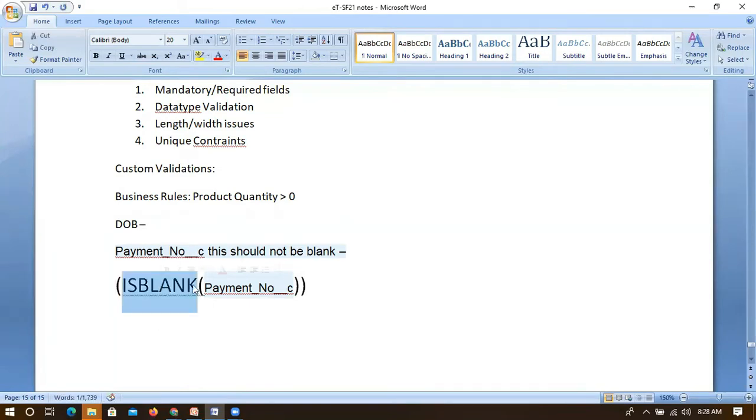We are just showing an error message to the user, so we have to write it in that manner. If something should not be blank, you should not write NOT here. It should be IsBlank that you check, and then you mention the payment number. Let's consider the payment number is in a number format. If it is a number format, again you have to convert it.